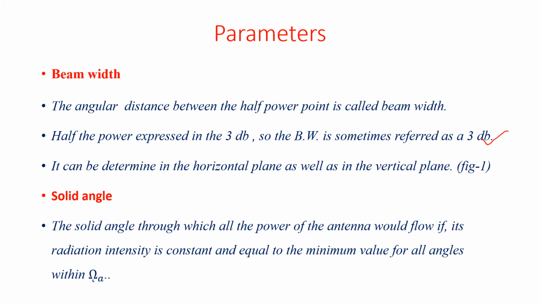Actually, it is the beam solid angle, and we can say the solid angle through which all the power of the antenna would flow if its radiation intensity is constant and equal to the maximum value for all angles within Omega A. So this is the definition of the solid angle, and we can understand it this way. This angle is the solid angle. In the figure we understand about the beam width also. The angular distance between the half power points is called the beam width. In further slides, we will discuss the beam width and solid angle also.